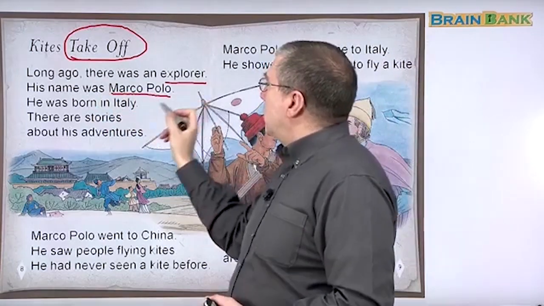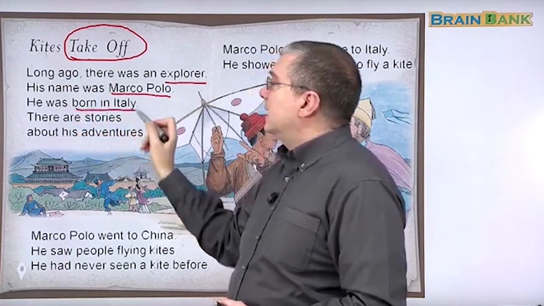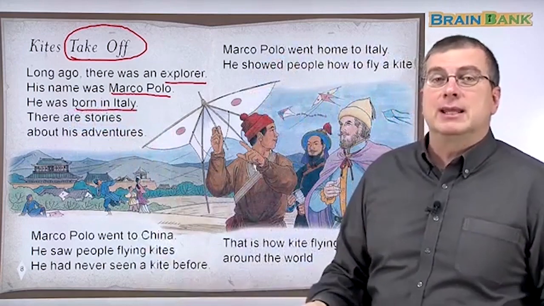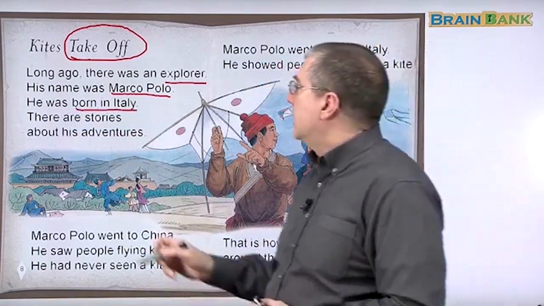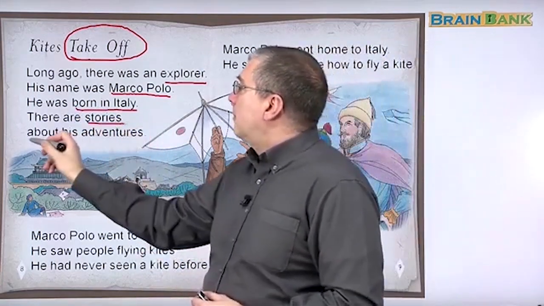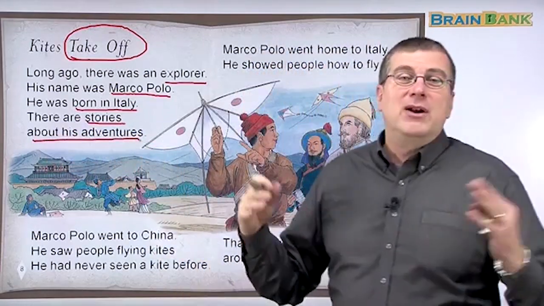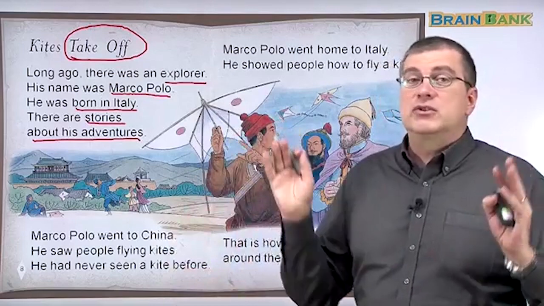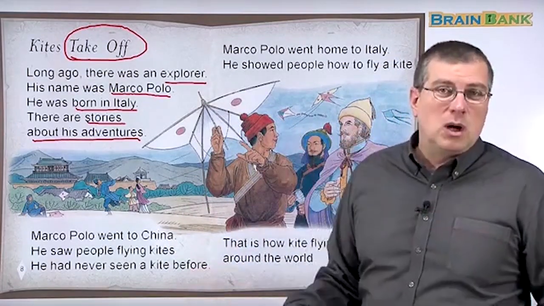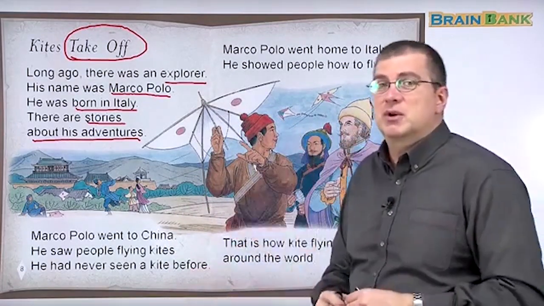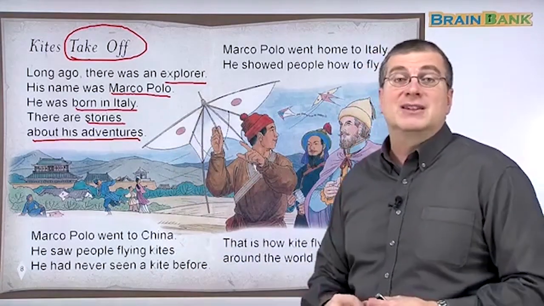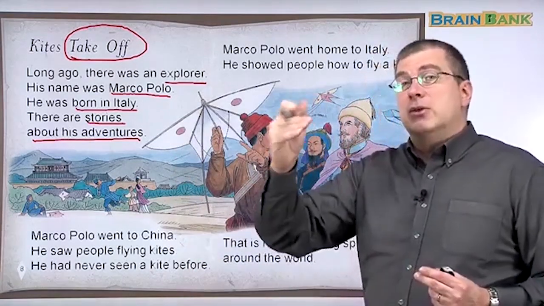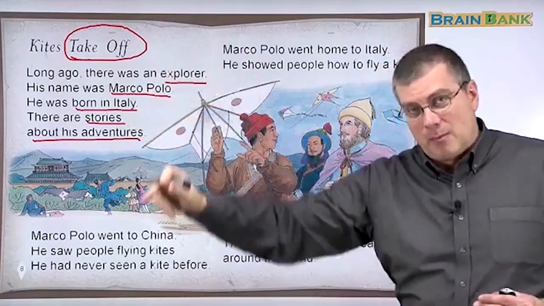His name was Marco Polo. He was born in Italy. That's where he's from. There are stories about his adventures. Very famous. Everybody knows Marco Polo, right? If you study history, you know about Marco Polo. Very famous person. There are many stories about his adventures from Italy through the Middle East to China, back down